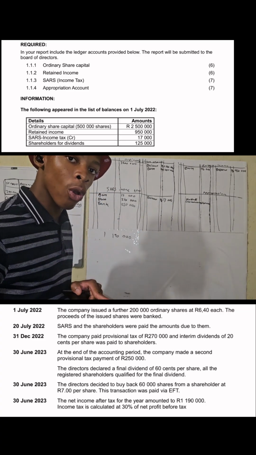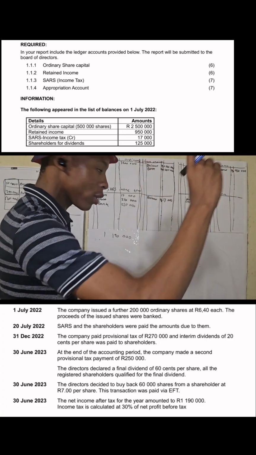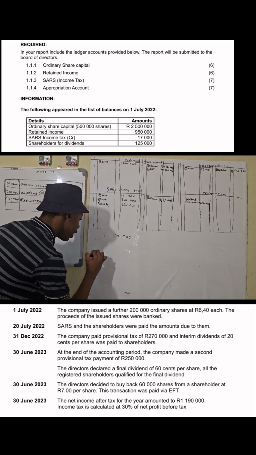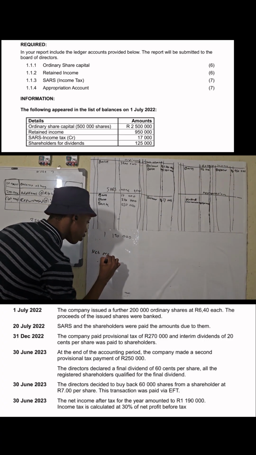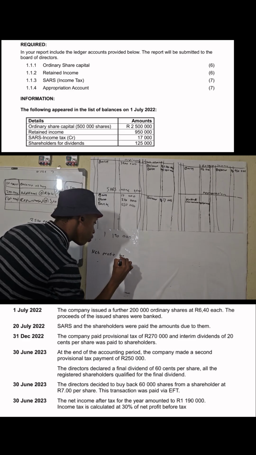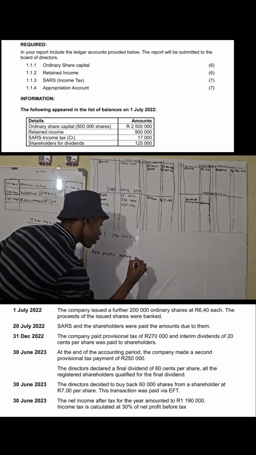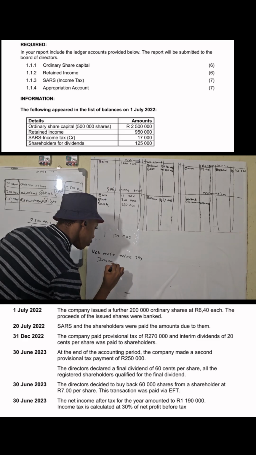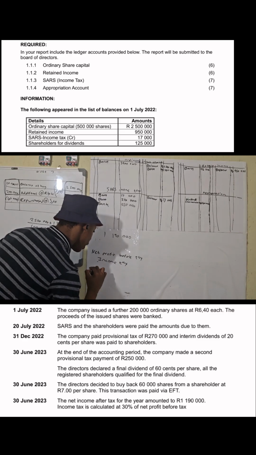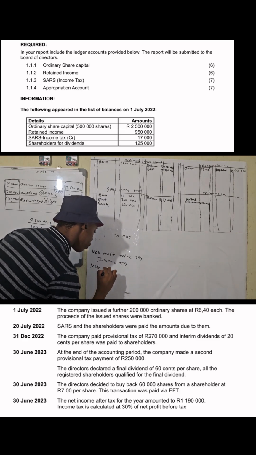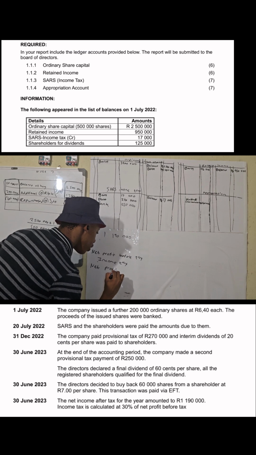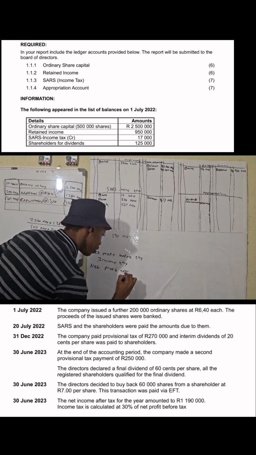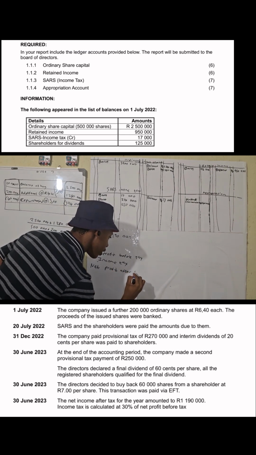I'm going to draw my income tax box. Net profit before tax. My income tax. My net profit after tax.